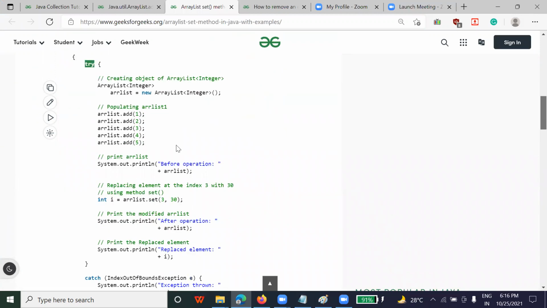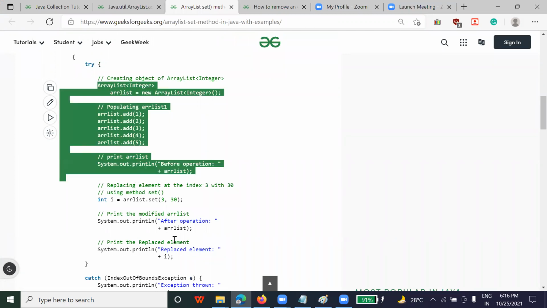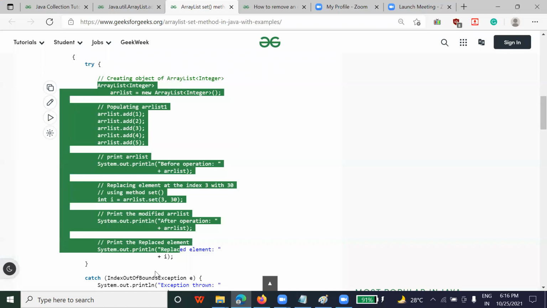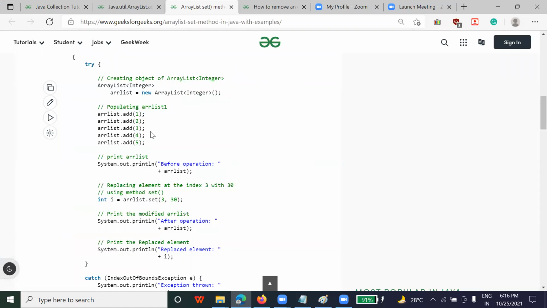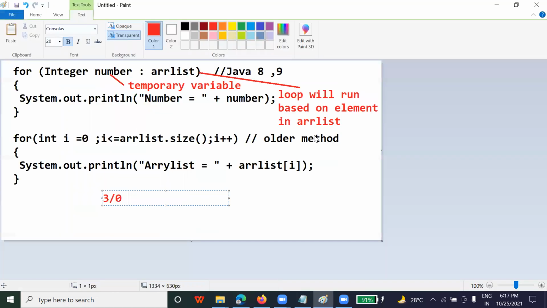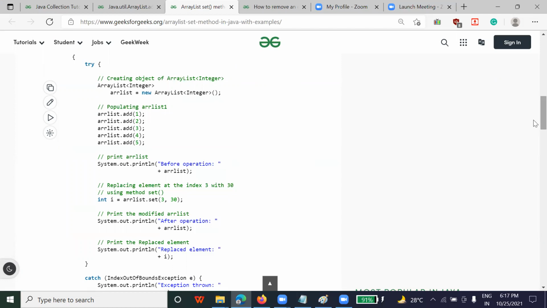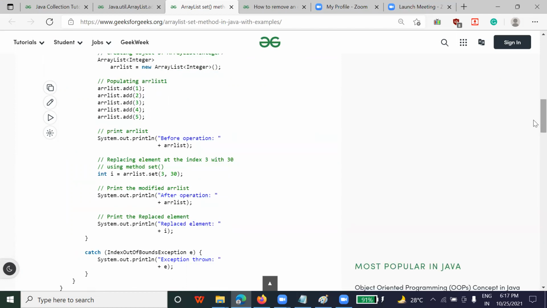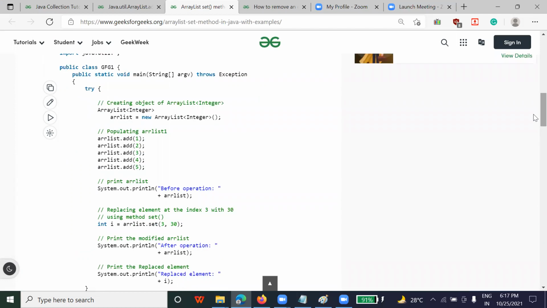But in case you write the logic inside the try block and the respective catch block is there, your program will run. However, the output won't come because 3 divided by 0 is infinite, but your program will not give any error. That's the reason in the industry we always write code in the try block and catch block.